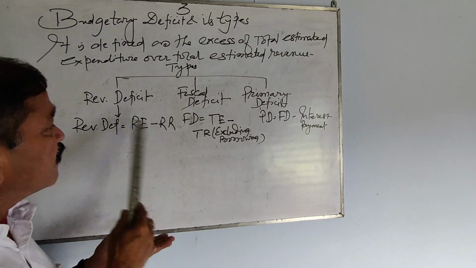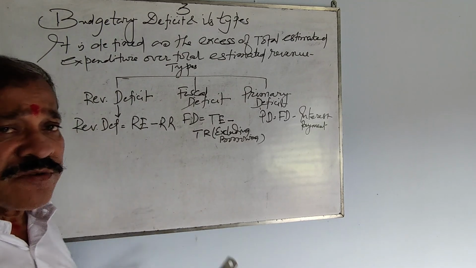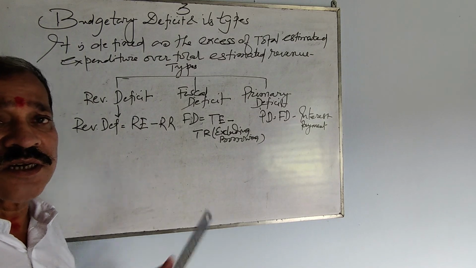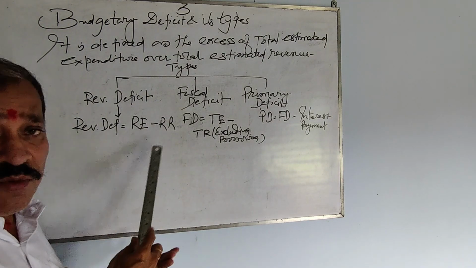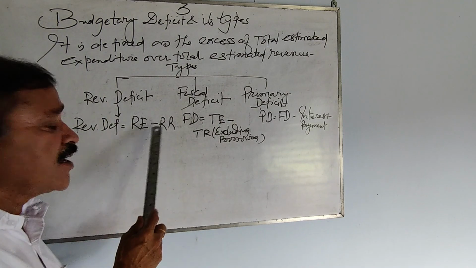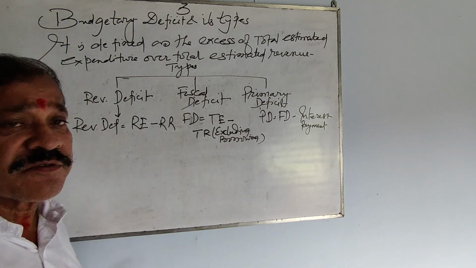And similarly here, revenue deficit occurs in the areas of revenue. There is a formula for it: revenue expenditure minus revenue receipt, RE minus RR. Now fiscal deficit.